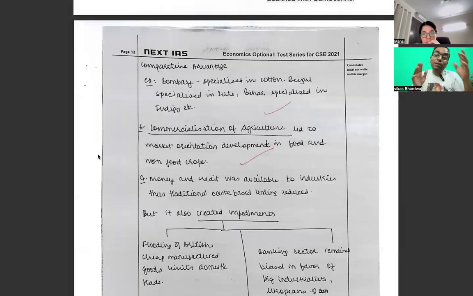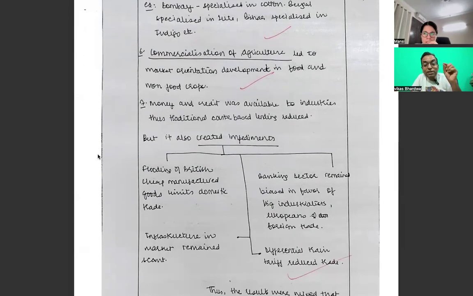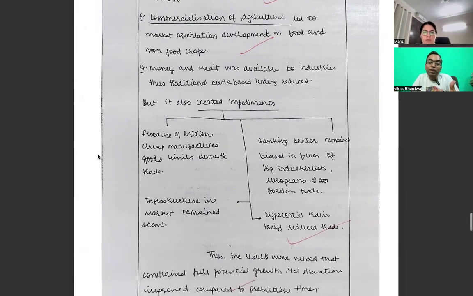Again, I'm saying, in the first session what we did was trying to come up. In the second session, we have closed the gap a little, but still one more layer of simplification is required. Money and credit was available. As I said in the last interaction also, we have to keep in mind the economics perspective, the tools that you know, and put a layer of it. So she did it.